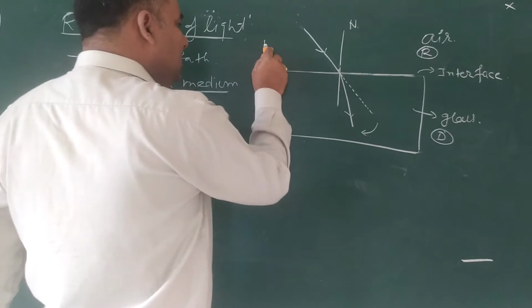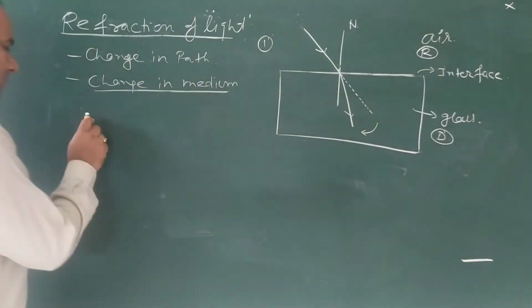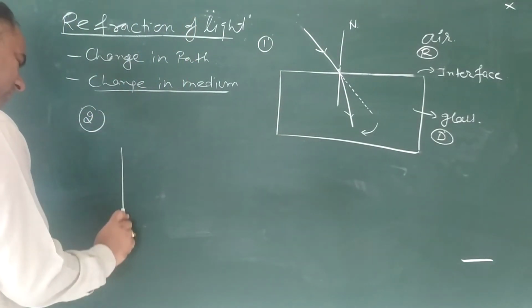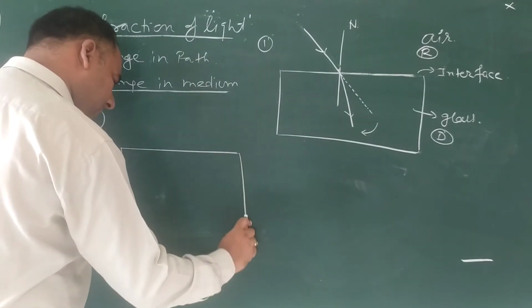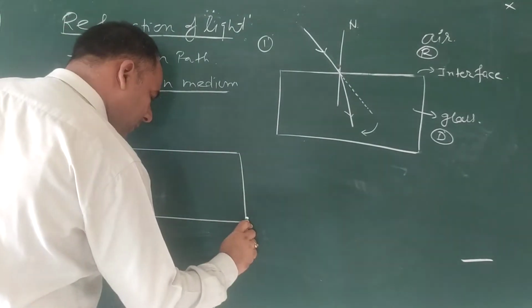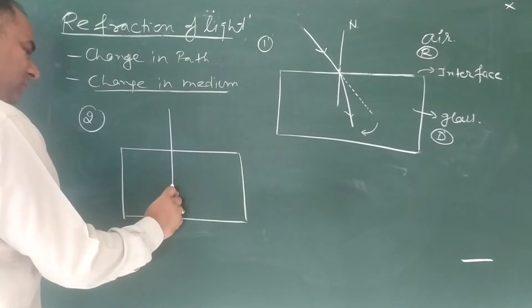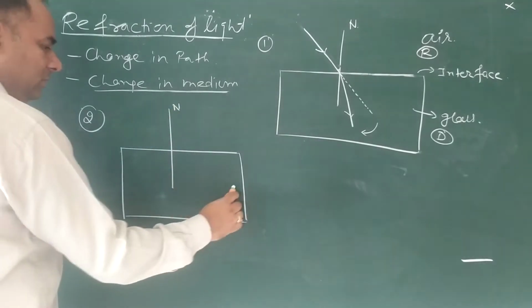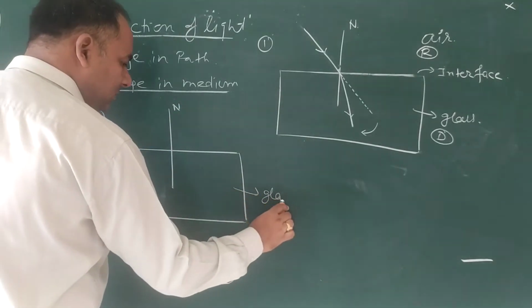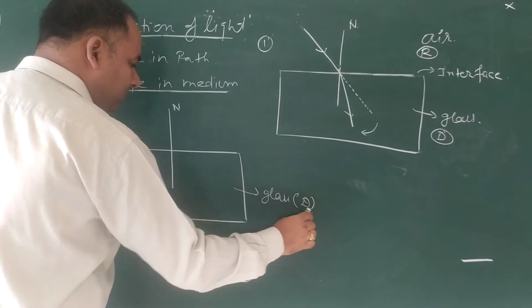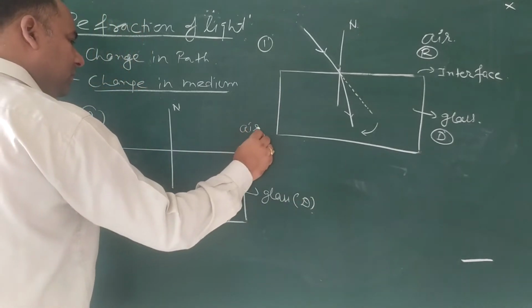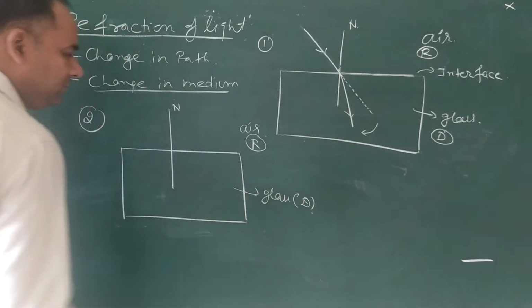And second case, if light goes from denser to rare, this is your normal, this is your glass, again denser medium, this is your air, the rare medium.